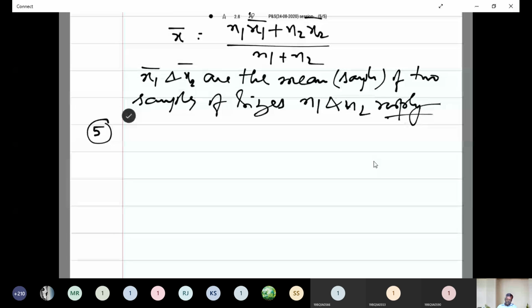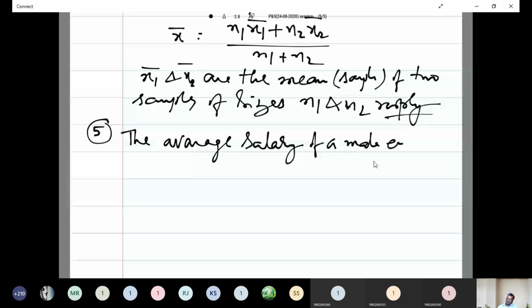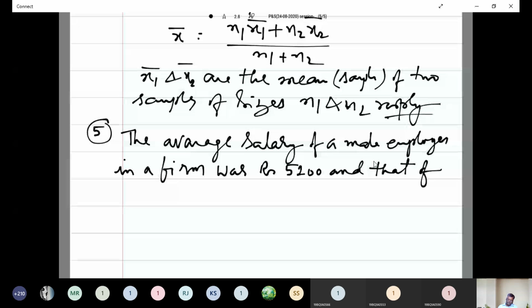The average salary of male employees in a firm was rupees 5,200 and that of female was rupees 4,200.